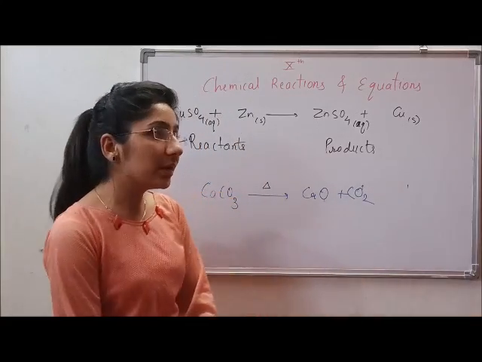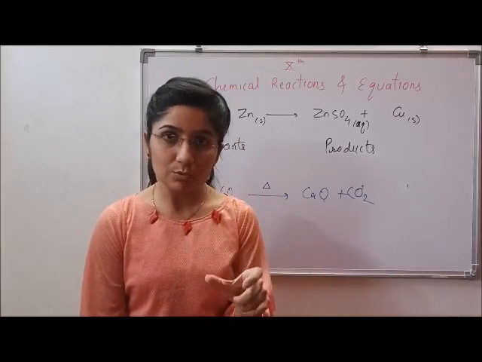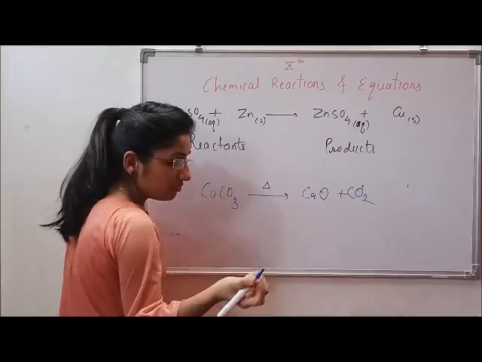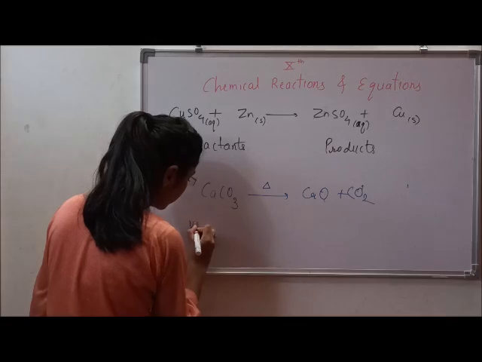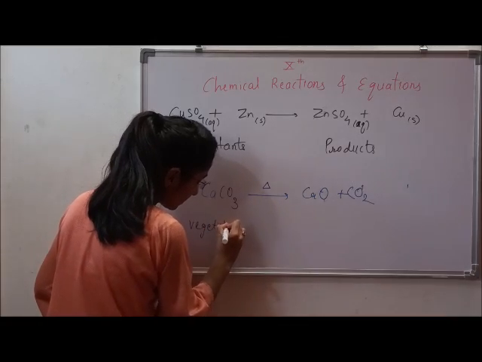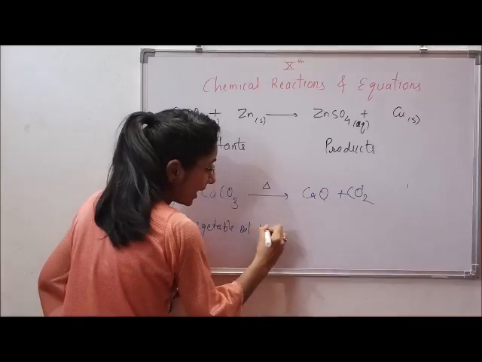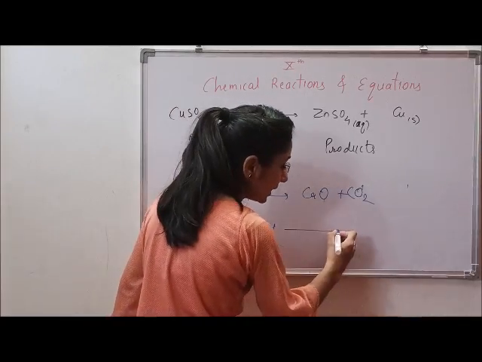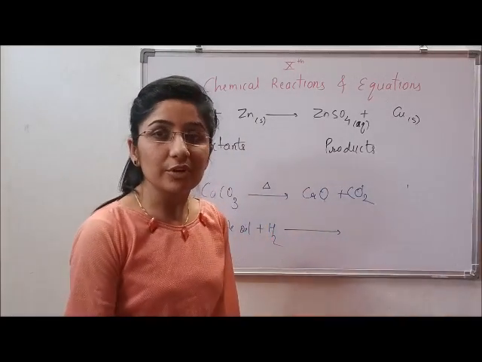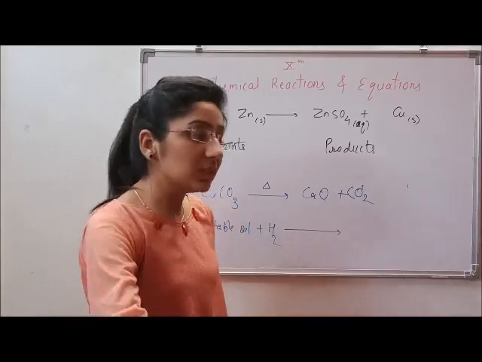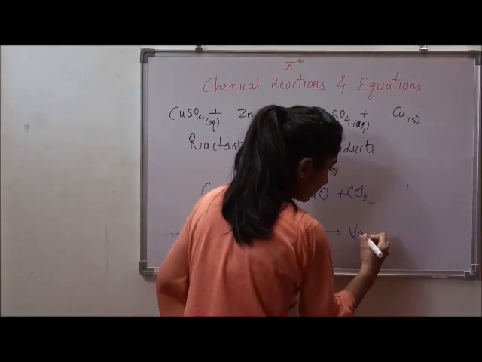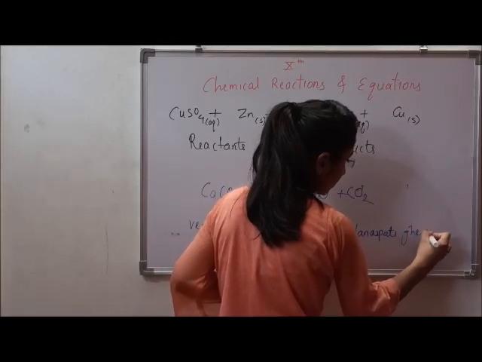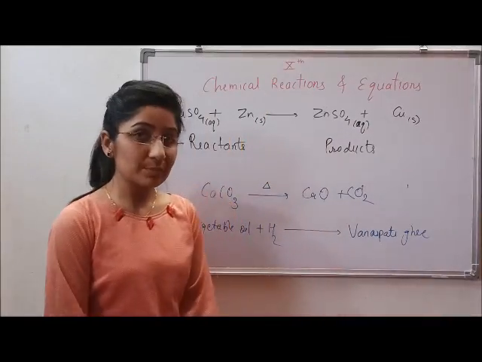Now in certain chemical reactions, as you all know, a catalyst is used, right? If we take vegetable oil and add hydrogen into it, then by adding hydrogen the vegetable oil is converted into vanaspati ghee.